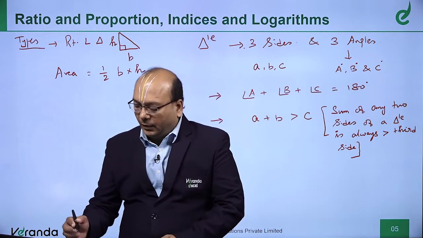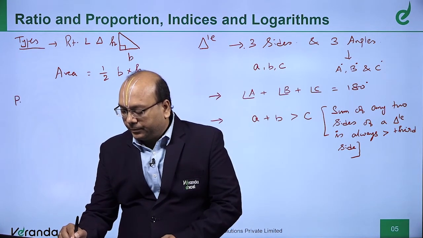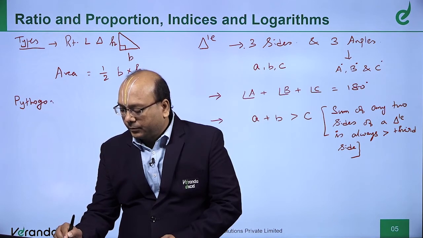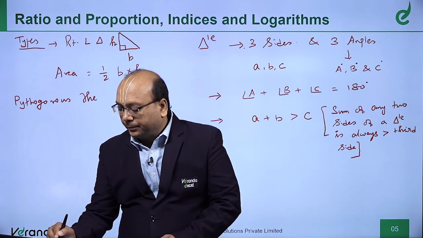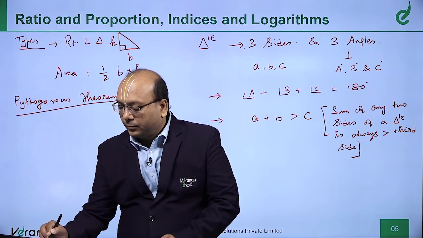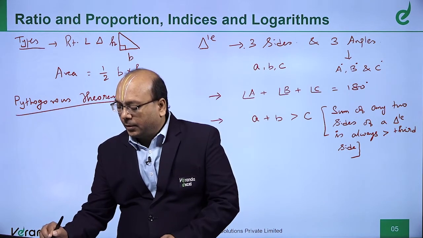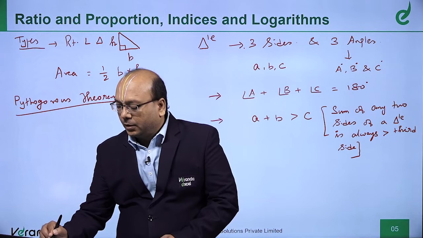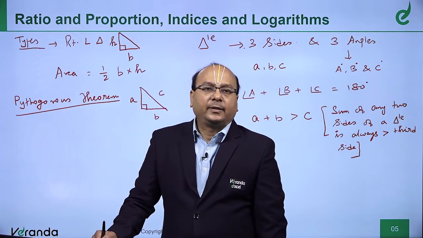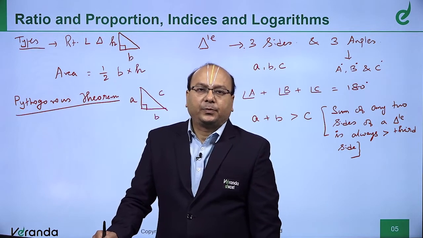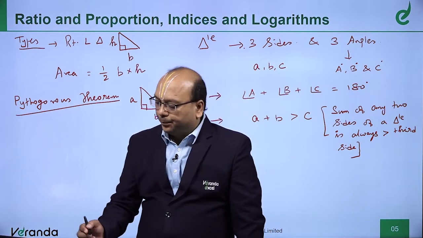And here, Pythagoras theorem applies only for a right angled triangle. So, I will take the two sides as a and b and the hypotenuse as c.